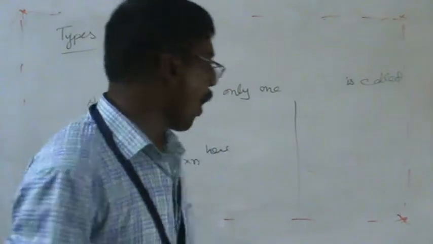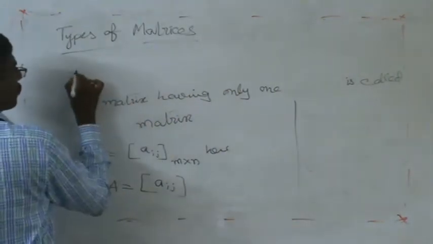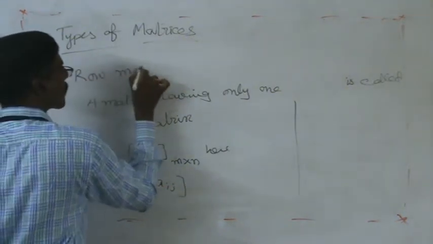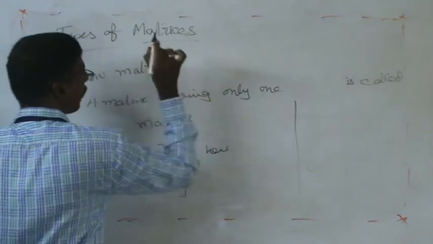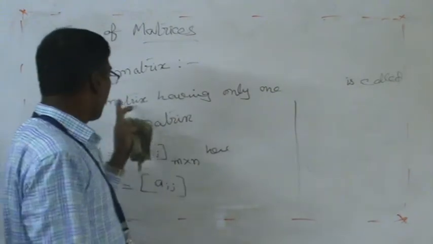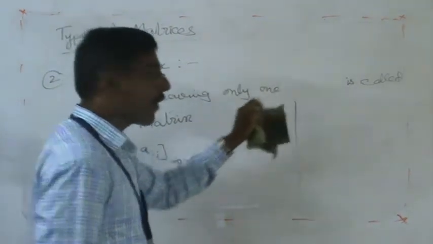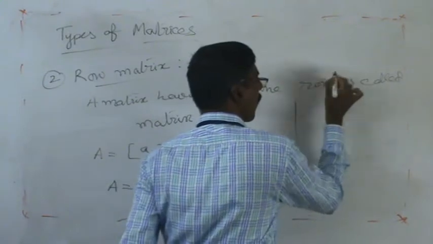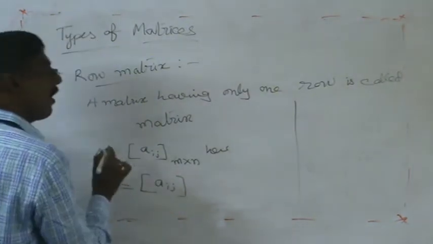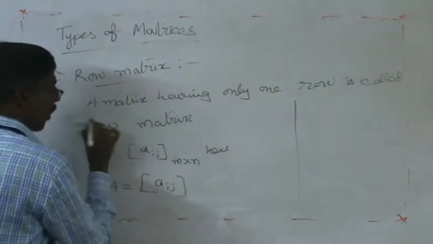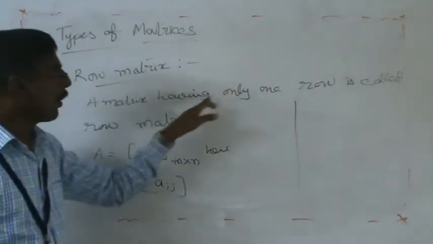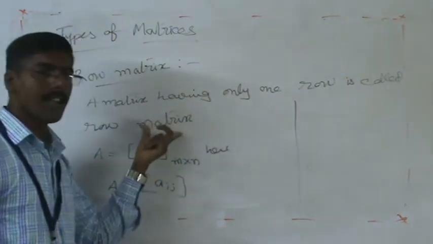Next one, row matrix. What is the definition of a row matrix? A matrix having only one row. Previously it was one column, but here a matrix having only one row is called a row matrix.